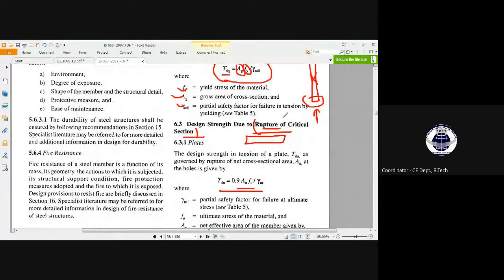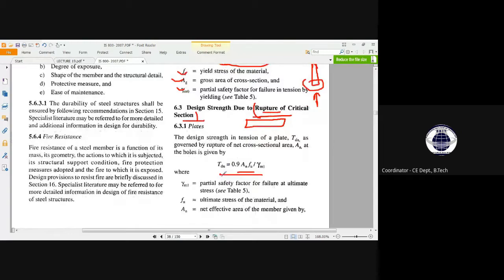So resisting that rupture, what kind of equation can we establish? This is that equation. So this is TDN equal to 0.9 AN. See here, AG has not been adopted. Why? তোমরা জিজ্ঞেস করবে ম্যাম এখানে AG কেন নিল না, AN কেন নিল?